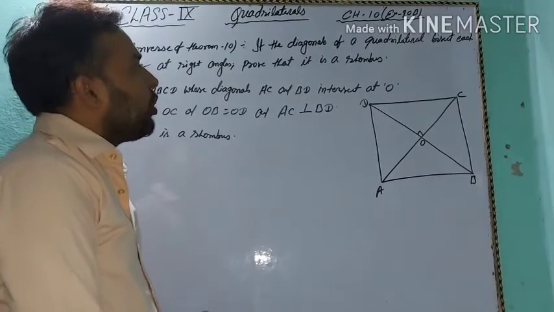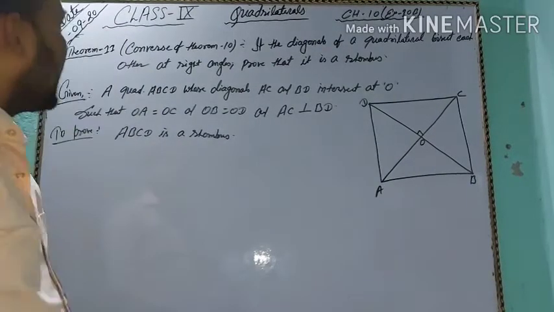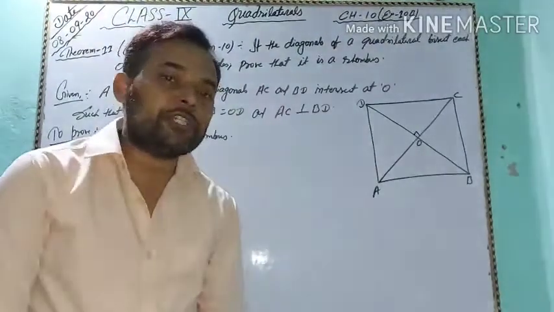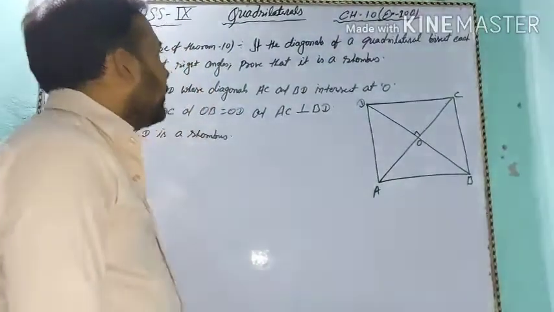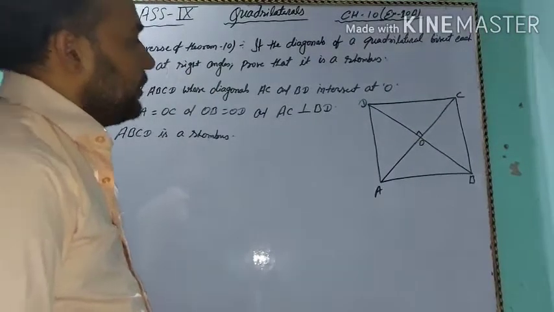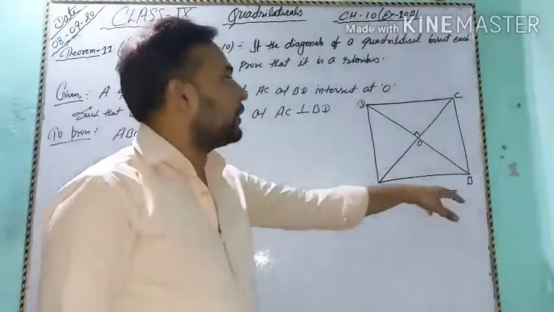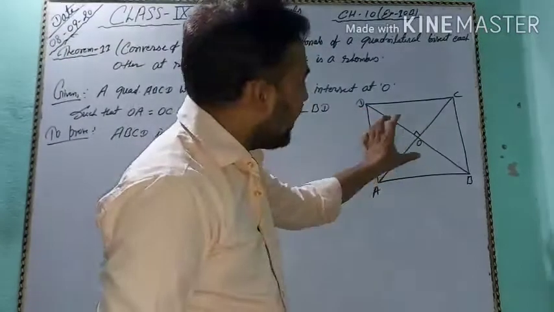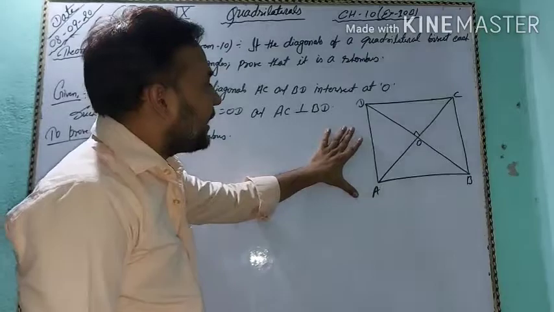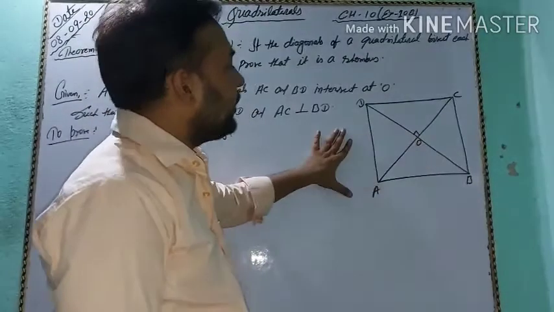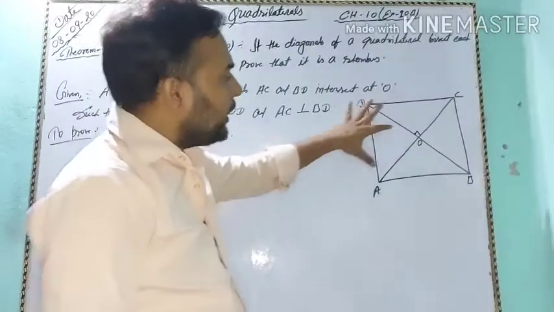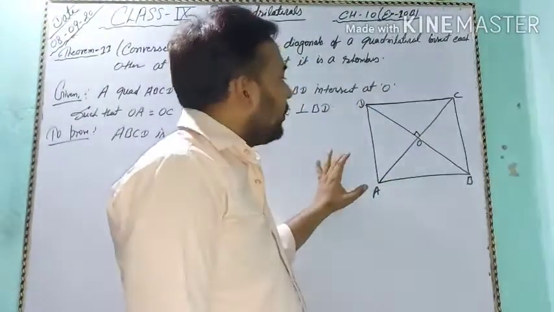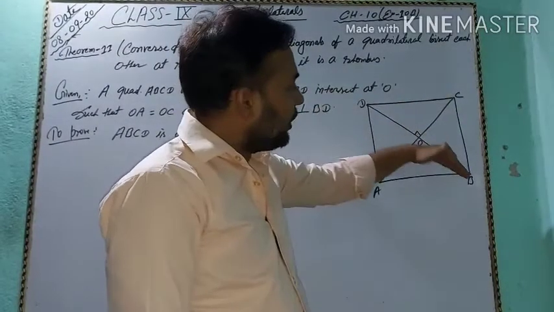If the diagonals of a quadrilateral bisect each other at right angles, then prove that it is a rhombus. So students, ABCD is a quadrilateral in which AC and BD are the diagonals intersecting at the point O, such that OA equals OC and OB equals OD, and AC is perpendicular to BD.